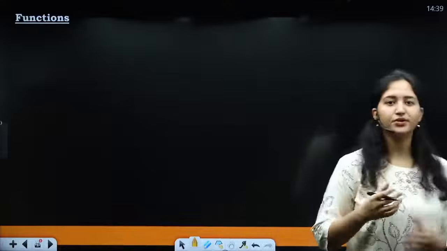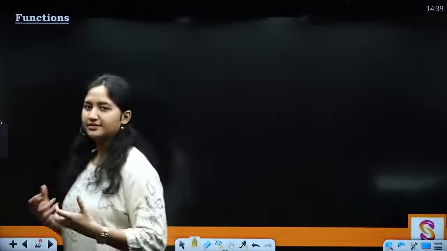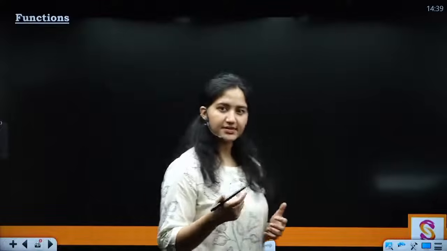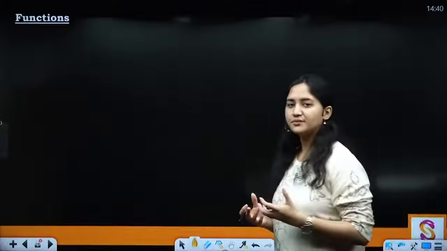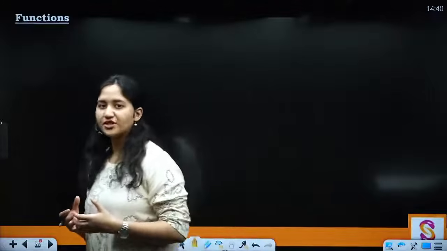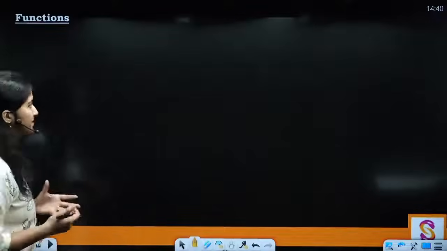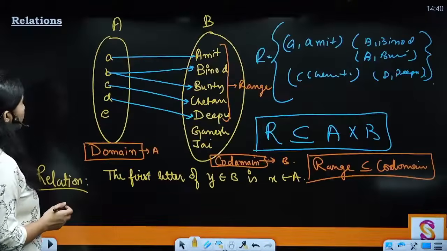Now what are functions? Basically when you introduce 2 or 3 more rules in a relation, that is your functions. Clear? Again, you are taking 2 sets, and you are establishing some relation between them, but there are 2 or 3 rules to be followed which are different from relations. That makes a relation a function, right? Let's just go back here.